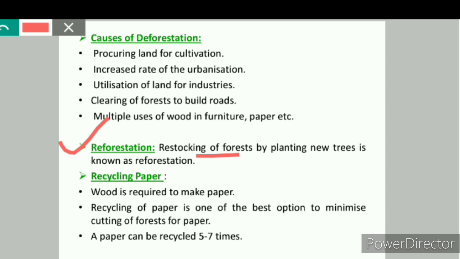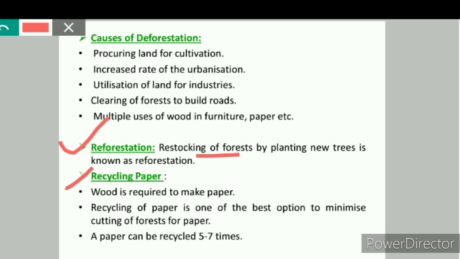Reforestation means restocking of forest by planting new trees. But care should be taken that the planted trees should generally be of the same species as found in that forest. Forests have the capability to re-establish themselves naturally, but given the amount of loss done, it is very important to plant more and more trees.